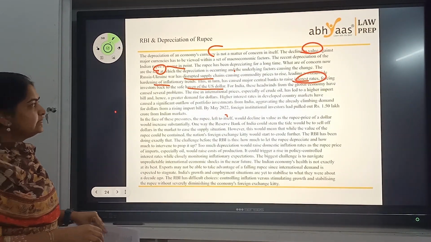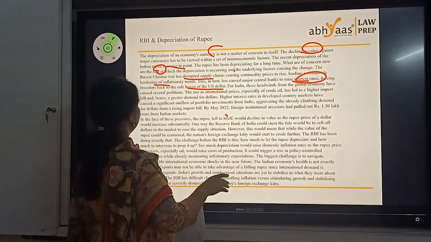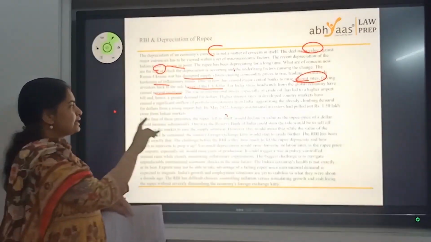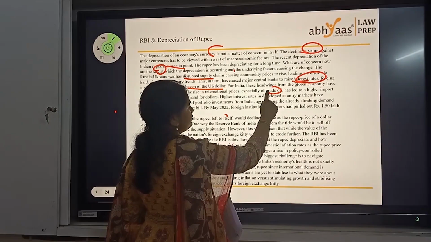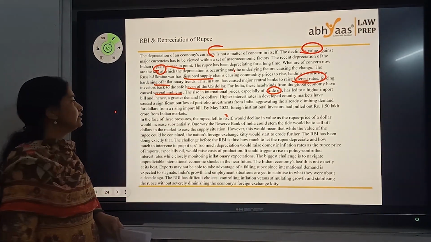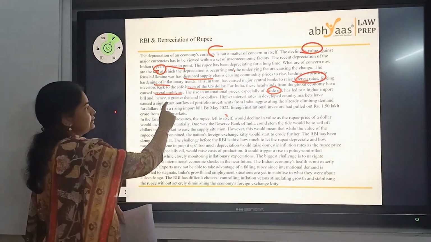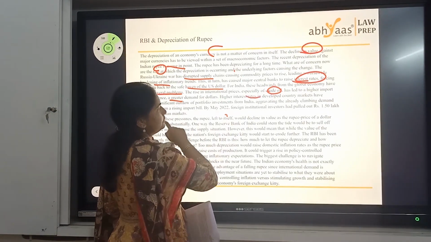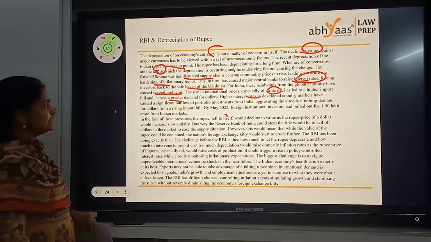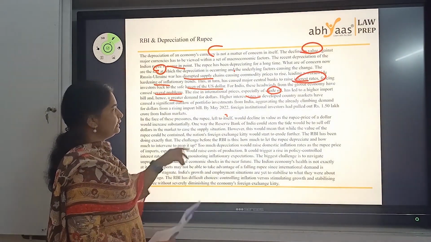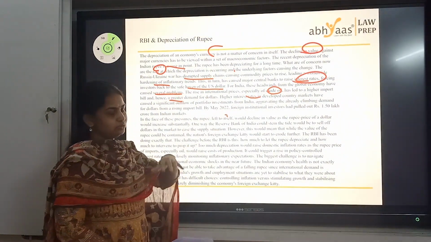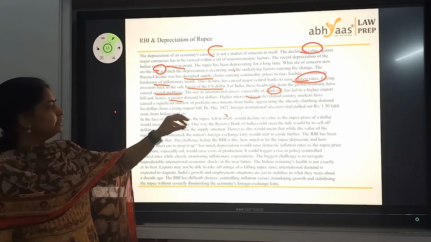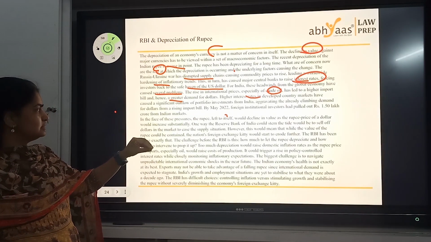For India, these headwinds from the global economy have caused several problems. The rise in international prices, especially of crude oil, has led to a higher import bill and hence a demand for dollars. Higher interest rates in developed countries have caused a significant outflow of portfolio investments from India. So, they are going out from India, increasing the already climbing demand for dollars.